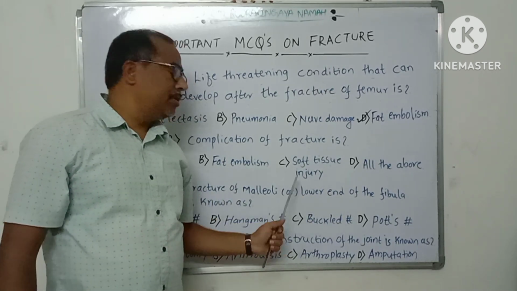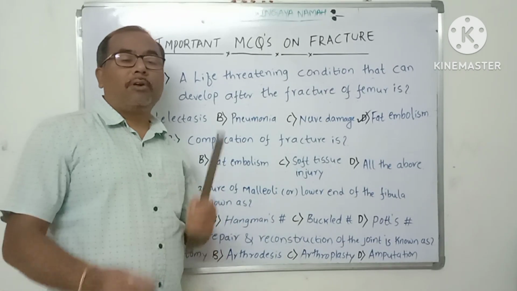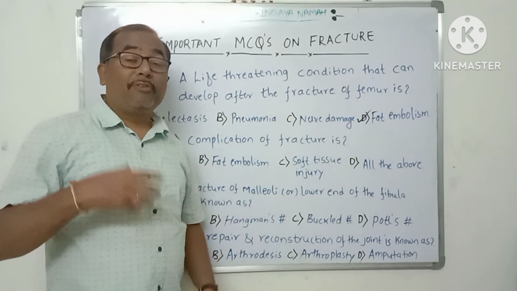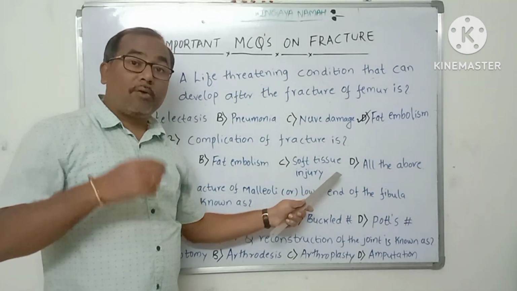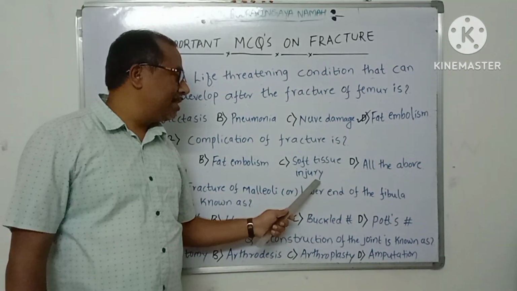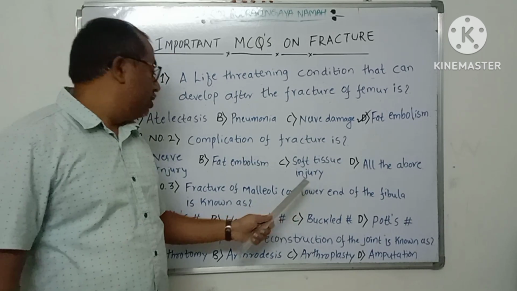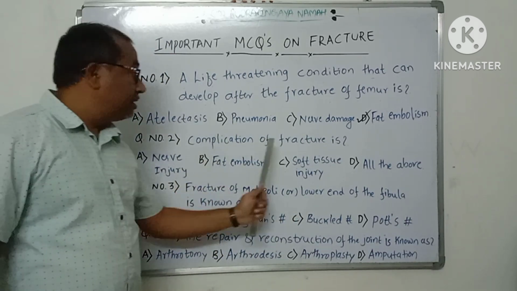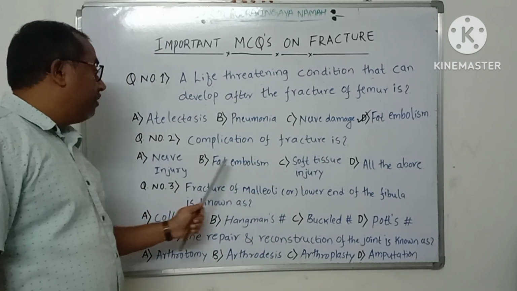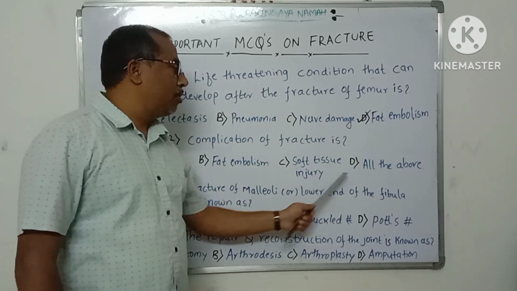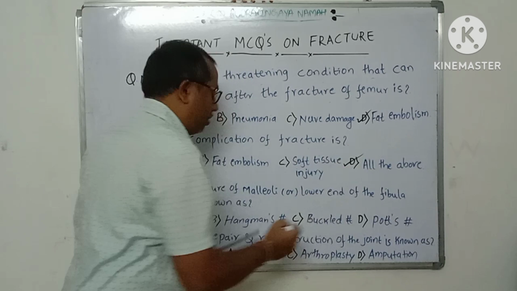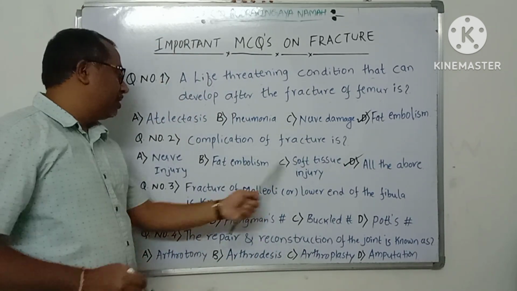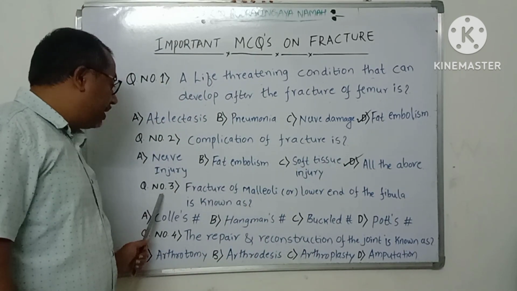And soft tissue injury. Bones are surrounded by soft tissues and visceral organs, all of those are present around the bones, so obviously there is a chance of soft tissue injuries. So the complications of fractures are nerve injury, fat embolism, soft tissue injuries. All of the above is the right answer, as it causes all the complications mentioned here. Next, question number 3.